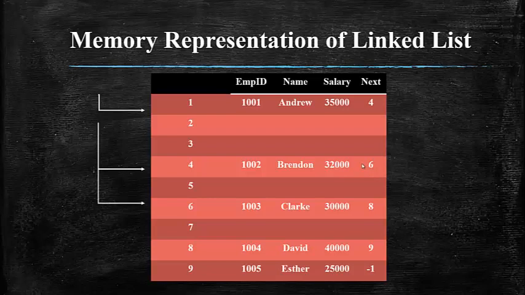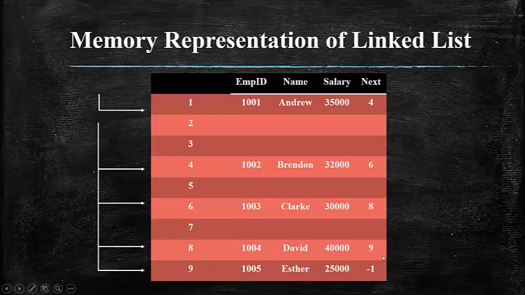So the third record is present in the sixth memory location, and if you see the sixth memory location, you can see the physical location of where the next record is present. So the next record is present in the memory location 8. And if you see the memory location 8, it has the fourth record, and that fourth record has the physical location of the next record. So the next record has the memory location 9, and in the ninth memory location you can see that you have the fifth record.